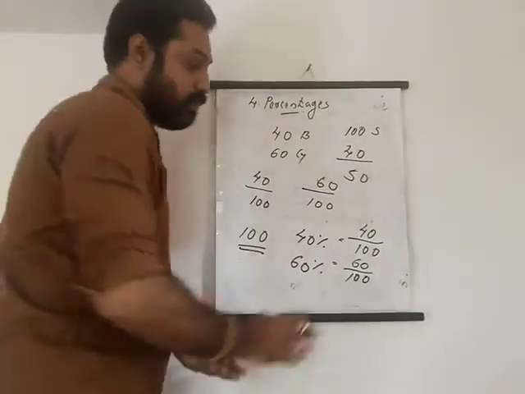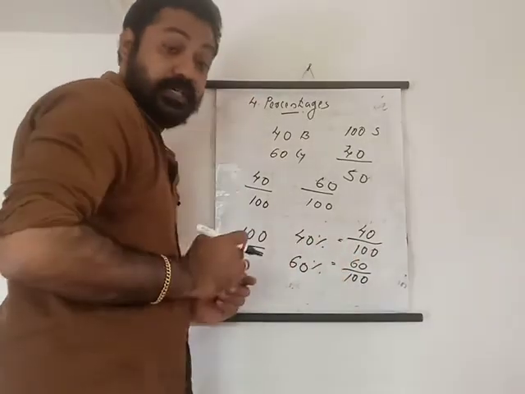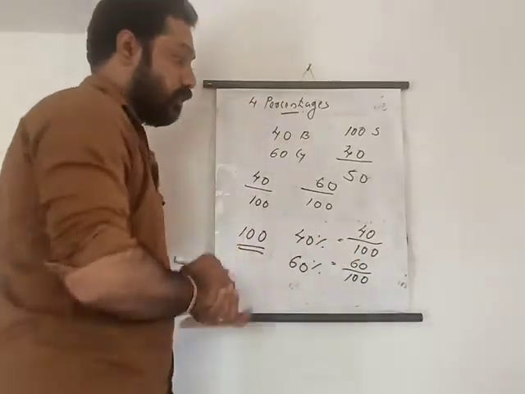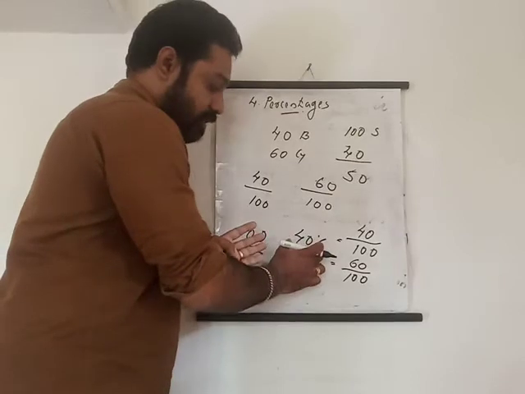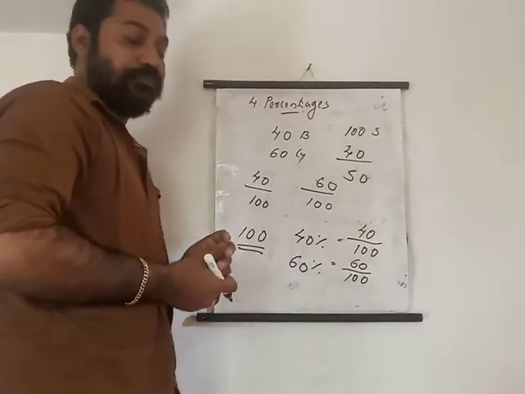Understand? So this means that in total 100 students, 40 are boys and 60 are girls. This is the fractional way. 40 percent we can write as 40 by 100. 60 percent we can write as 60 by 100. Okay.